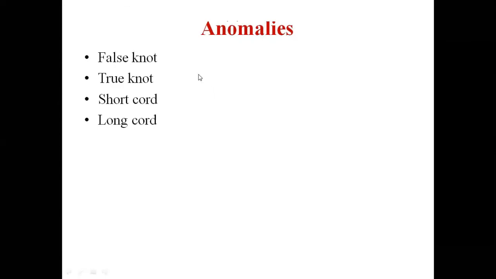Related to this umbilical cord are false knot, true knot, short cord, long cord. A true knot of the umbilical cord may cause vascular injury, and this vascular injury may produce some fetal abnormalities. A short cord may cause early rupture of the placenta before childbirth. A long cord may encircle around the fetal neck and produce fetal hypoxia.